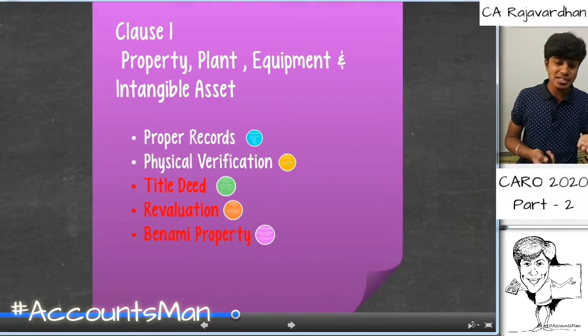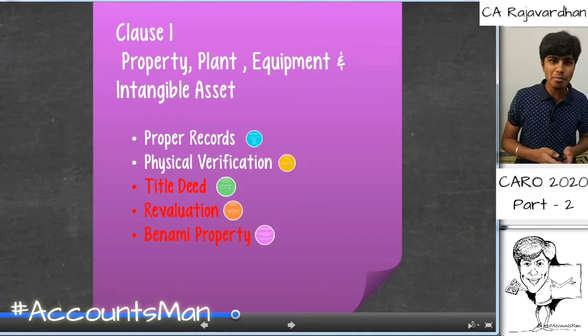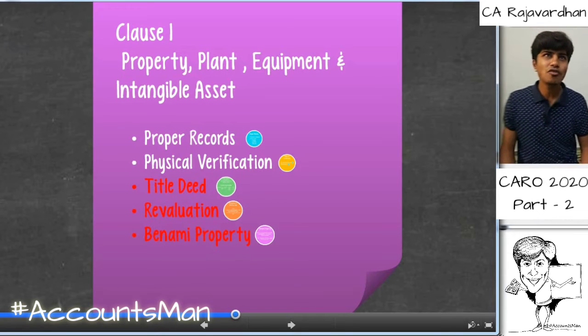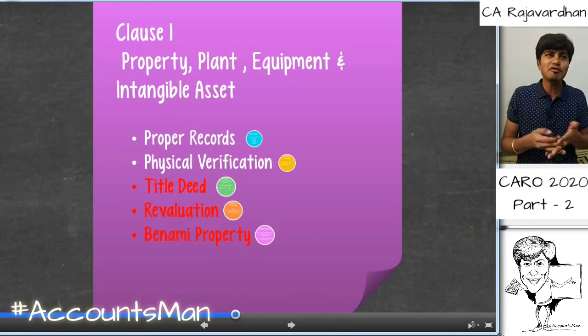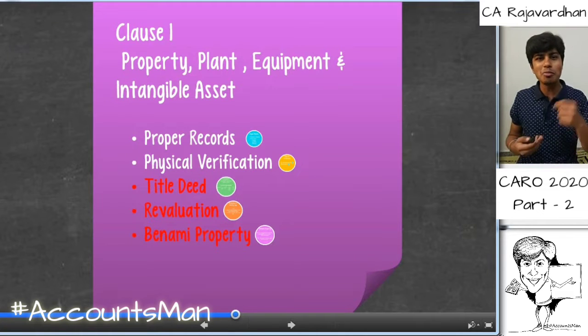Then the next one is completely new, which was not there under CARO 2016. Then the last and important one, Benami property. This is something which I would have to talk about a little. Now, if you remember, the greatest, unforgettable thing that has happened in the last 4-5 years in our country is demonetization.